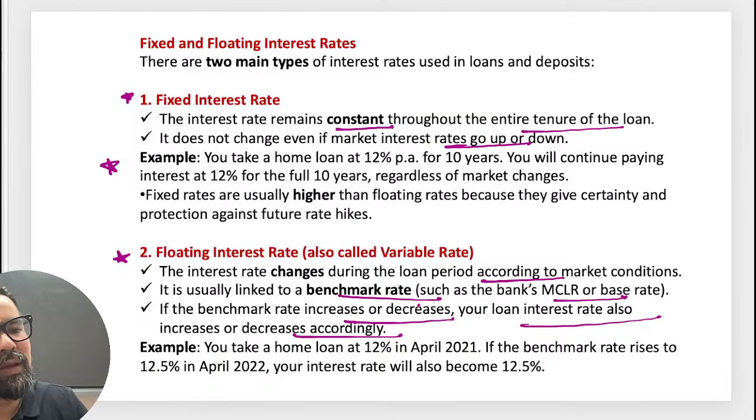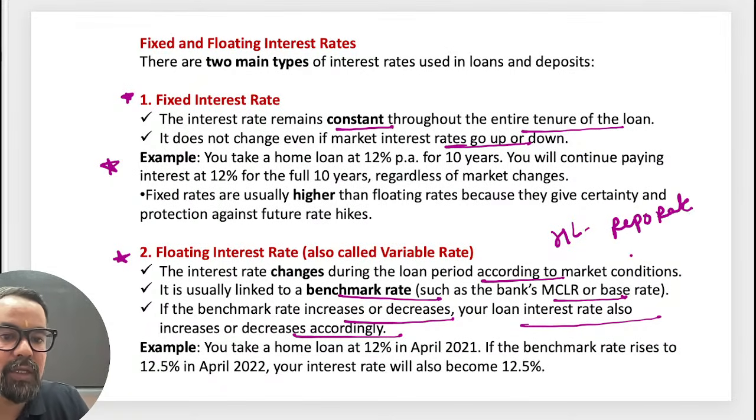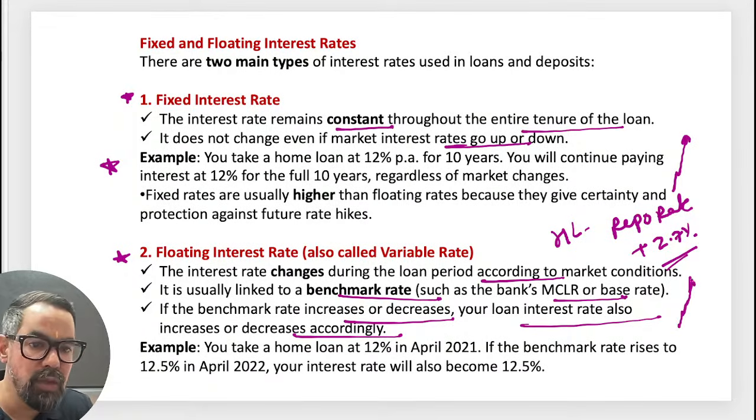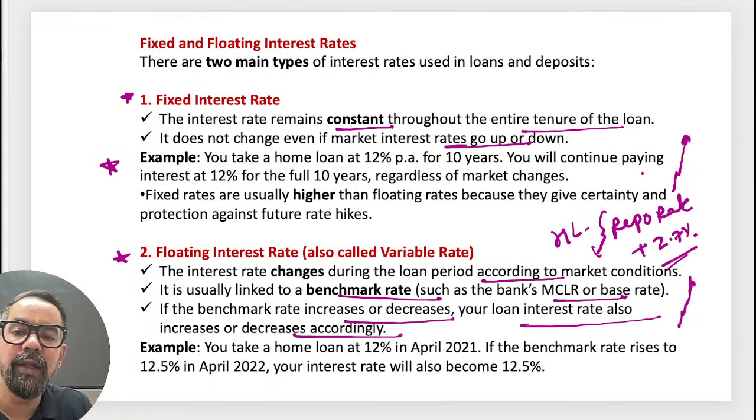Mostly, let's say in case of home loans, they are linked with the repo rate, right? Let's say it is repo rate plus 2.7%. Now if the repo rate increases, the overall interest on that customer will also increase. Suppose at the time when the customer entered into the loan agreement, the repo was 5.50%.